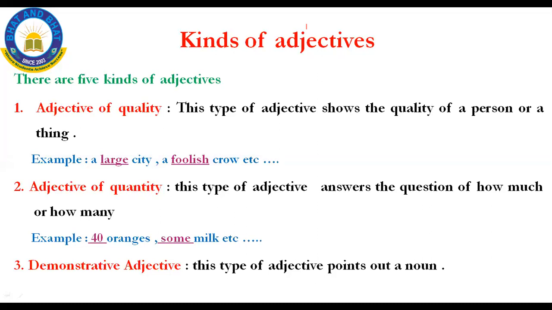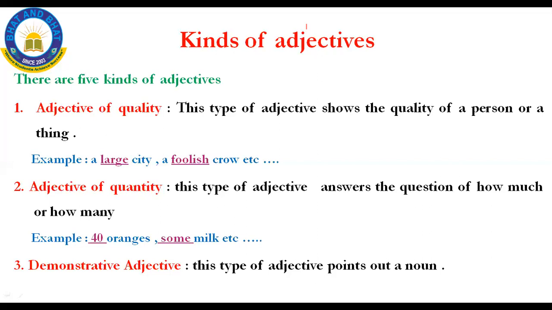The third one is demonstrative adjective. What is this demonstrative adjective? Yes, in the second chapter in your syllabus, that is pronoun, there also we have learned the demonstrative pronoun, isn't it? That is why I have said you should not forget the definition. See, there is a link between pronoun and adjective.